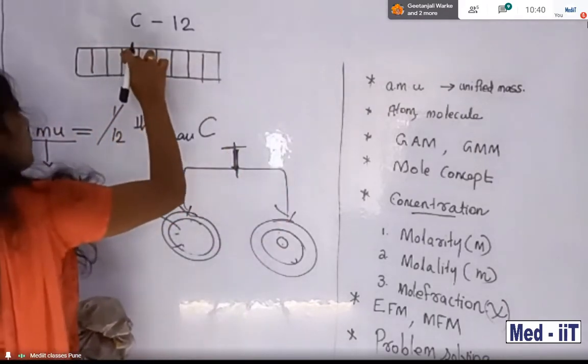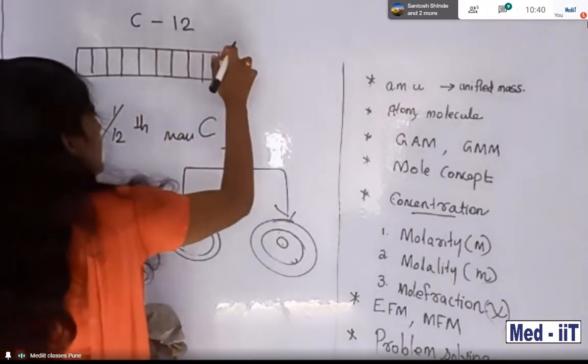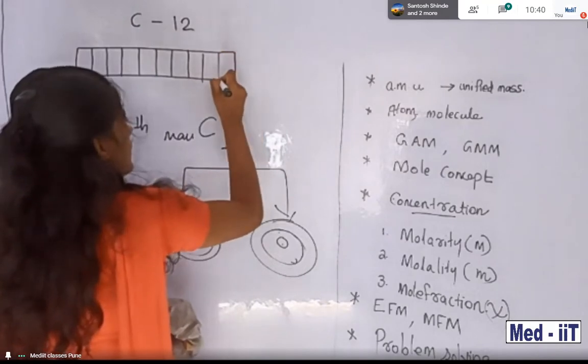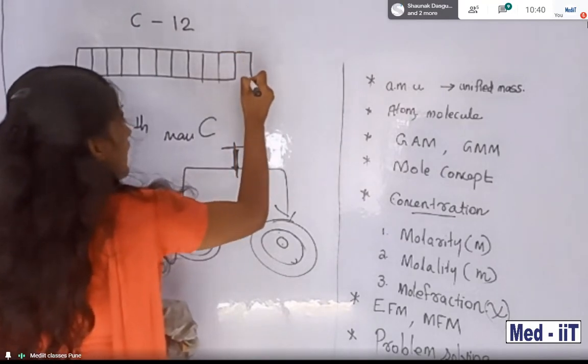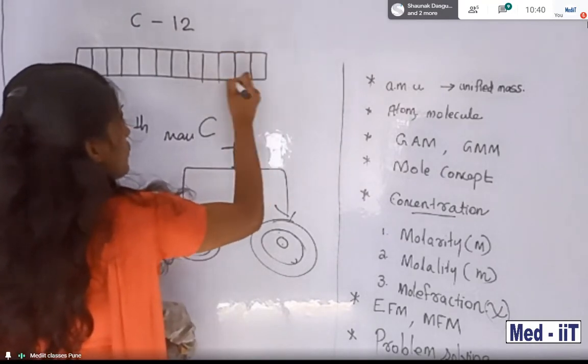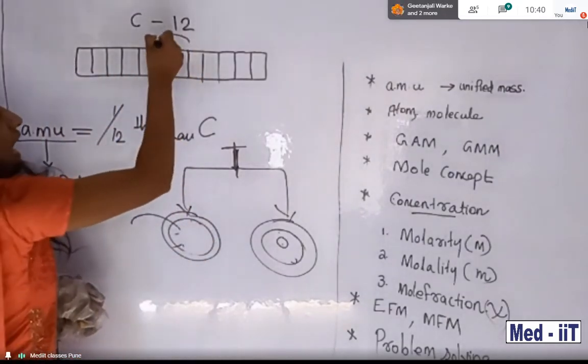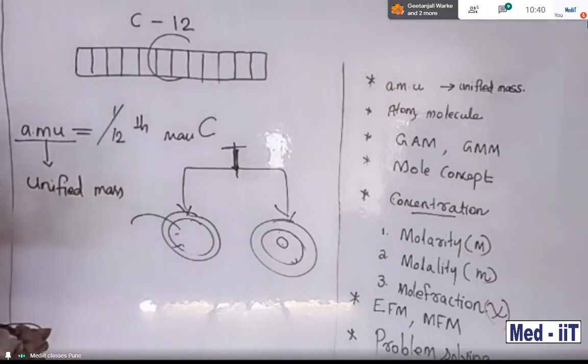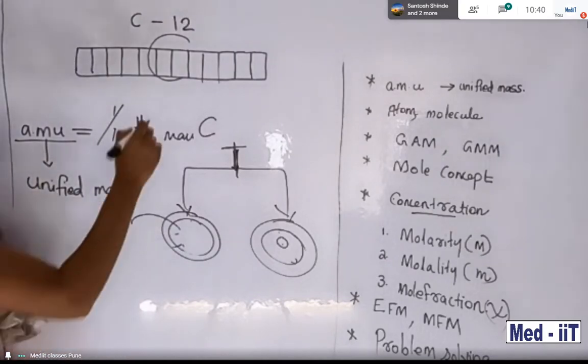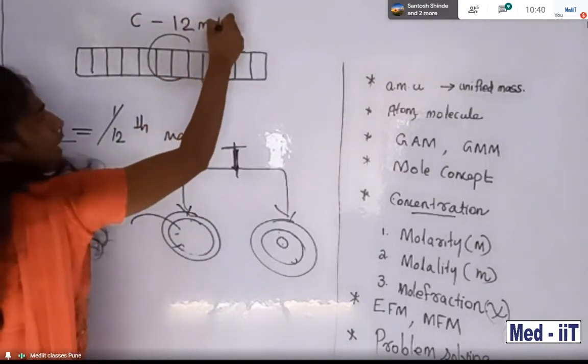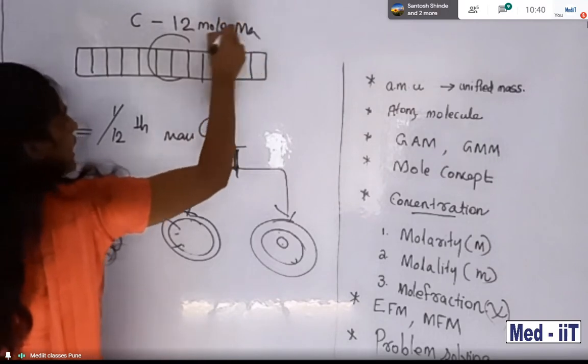Imagine this is the carbon 12, entire mass. Carbon 12 means 12 is the molecular mass.